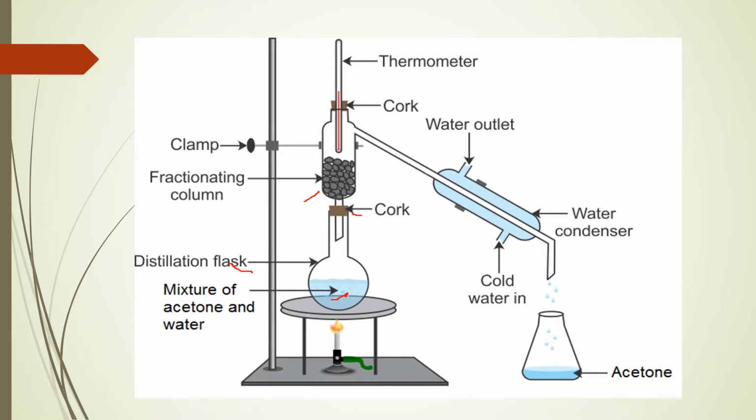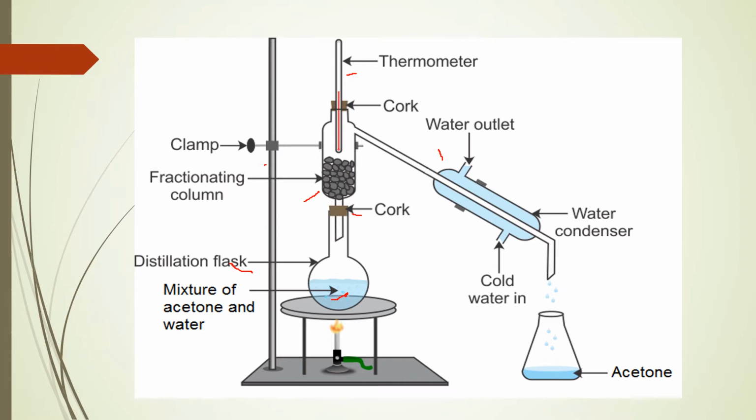This is the clamp that holds the fractionating column. Here we use a thermometer and here we use a condenser. This is the water outlet and this is the water inlet for condensation, and this is the vessel in which we collect the liquids, right? So this happens in our lab also.